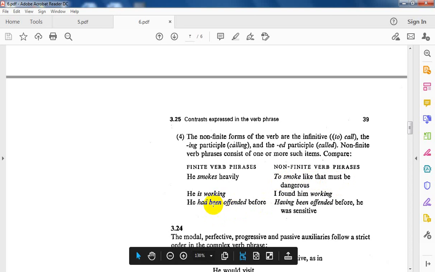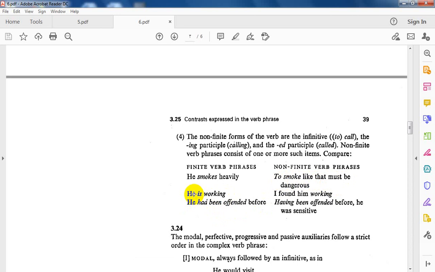He is working. Again, this sentence contains one verb phrase, which is finite. Where is it? Is working. How is it finite? Because there is a verb, there is a subject, there is a tense. In contrast, this sentence contains two verb phrases.